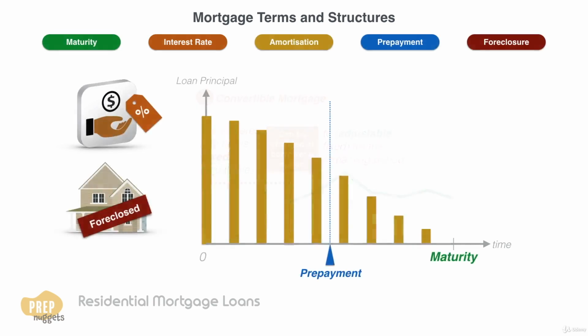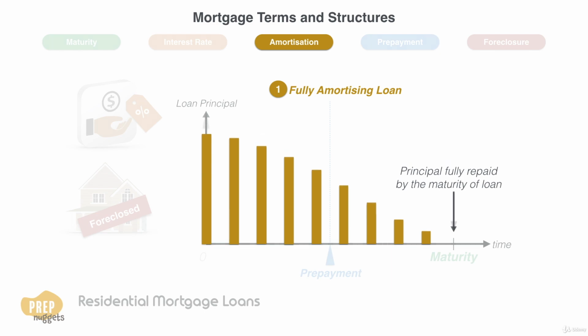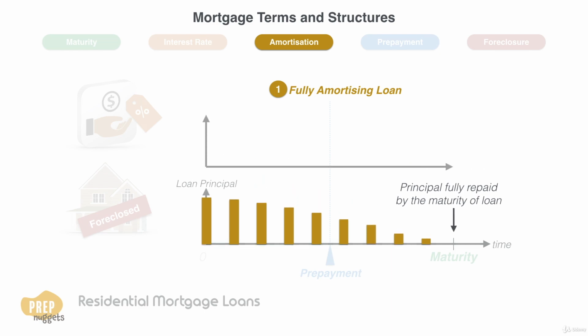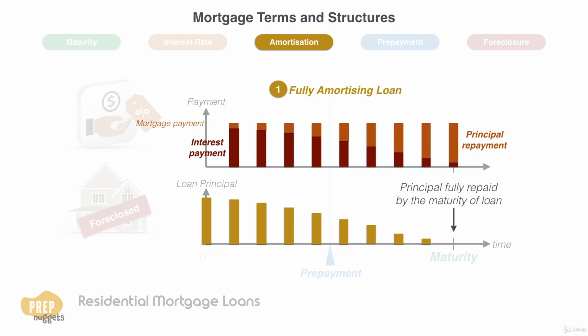Another important term in mortgages is how the loan principal is amortized. With a fully amortizing loan, the loan principal is fully repaid by the maturity of the loan. Each payment includes both an interest payment and a repayment of some of the loan principal. When payments are fixed for the life of the loan, payments in the beginning of the loan term have a large interest component and a small principal repayment component. And payments at the end of the loan term have a small interest component and a large principal repayment component.